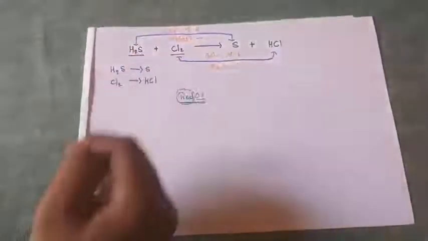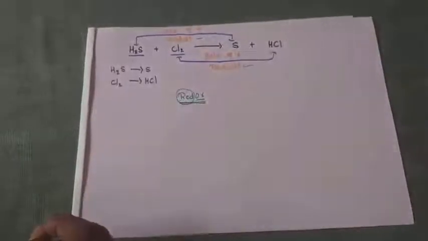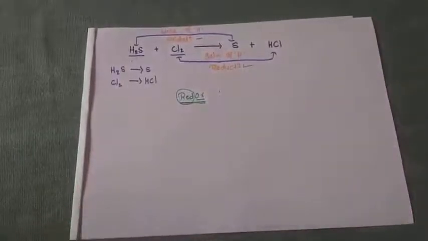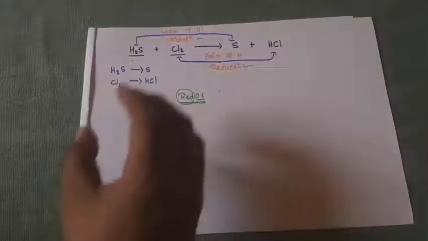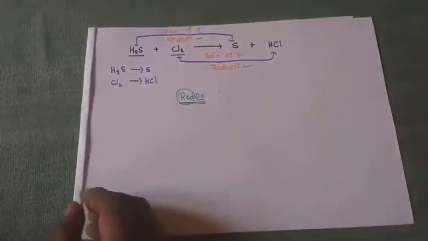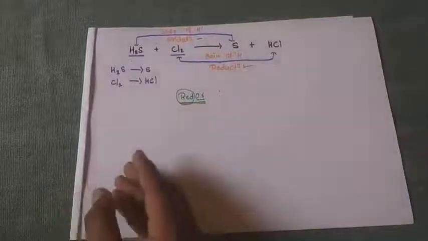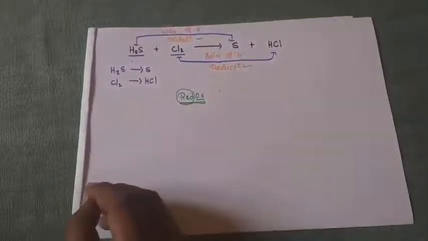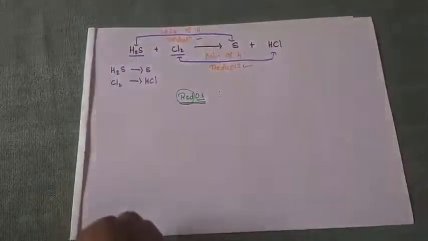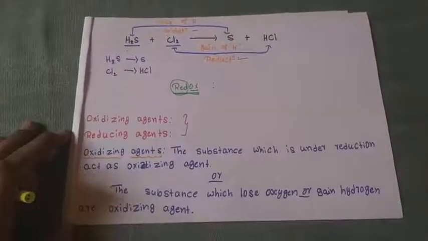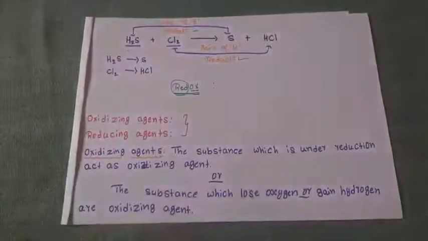Like oxidation and reduction, some compounds help to oxidize others and some help to reduce others. Hence, the compounds which help to oxidize or help to reduce, we can call them oxidizing and reducing agents. Now we will consider the definition. So now consider the next concept, that is oxidizing and reducing agent.